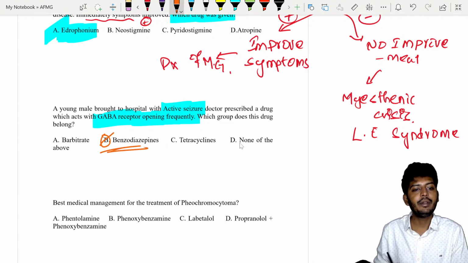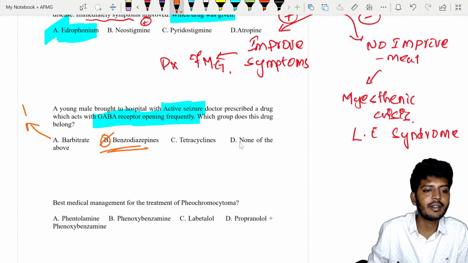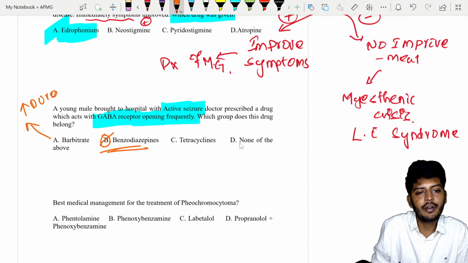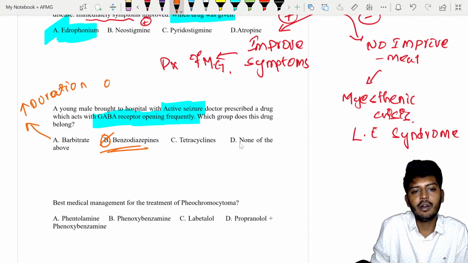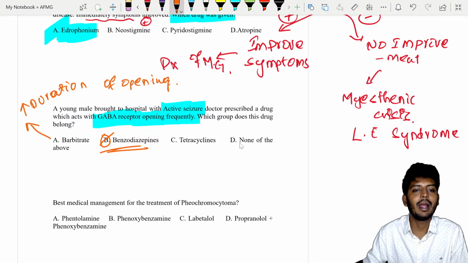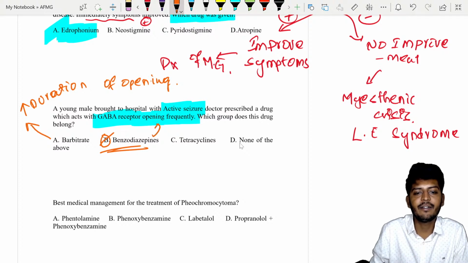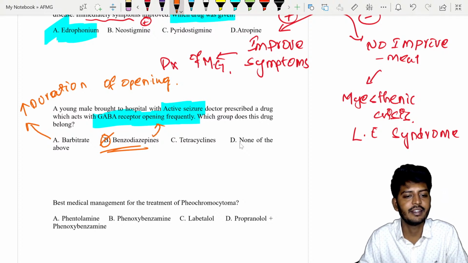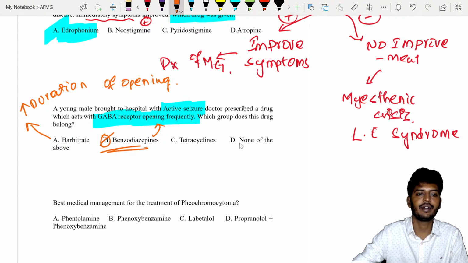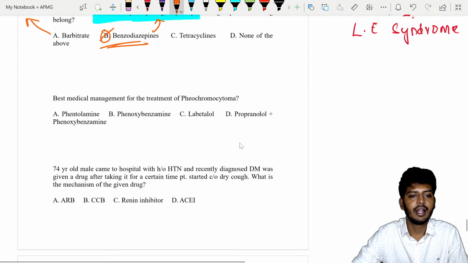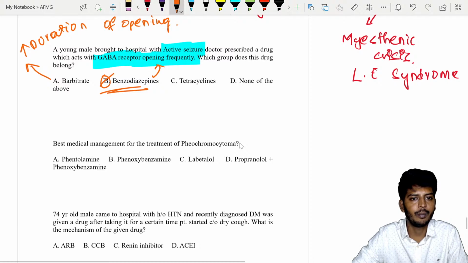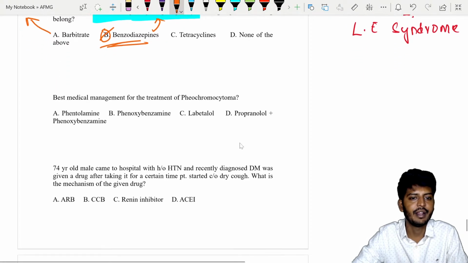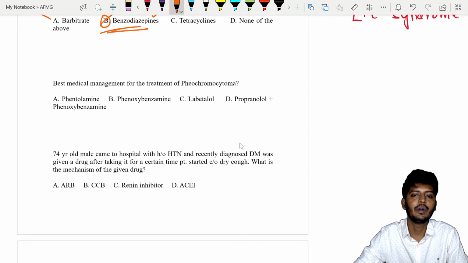Now barbiturates, what will they do? They increase the duration of opening of the GABA receptor, while benzodiazepines increase the frequency of the opening. So this is the story of benzodiazepine and barbiturate.